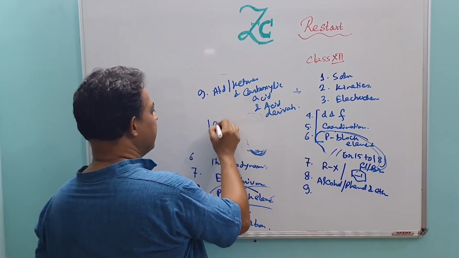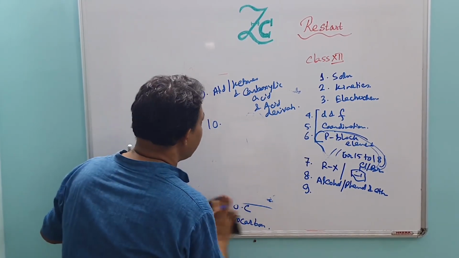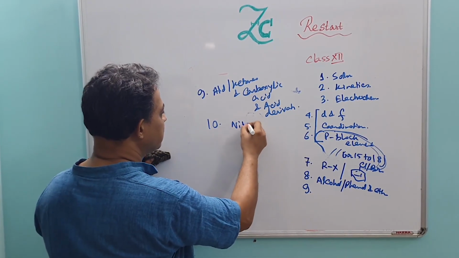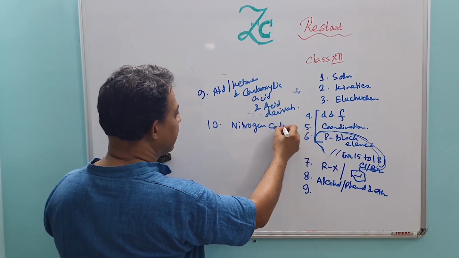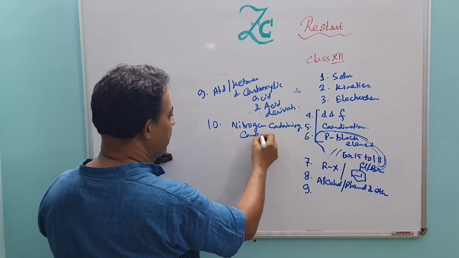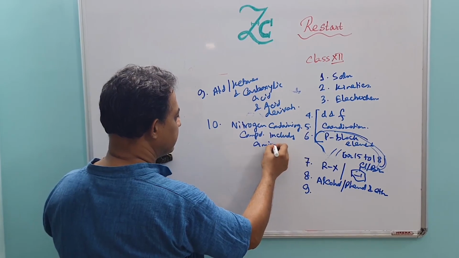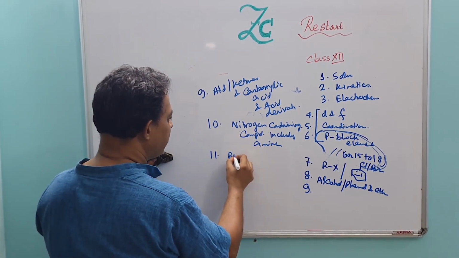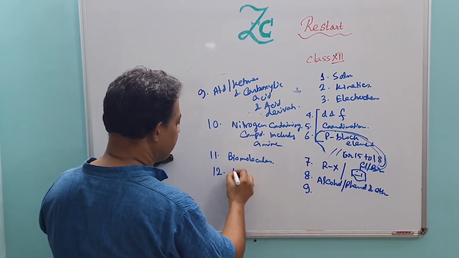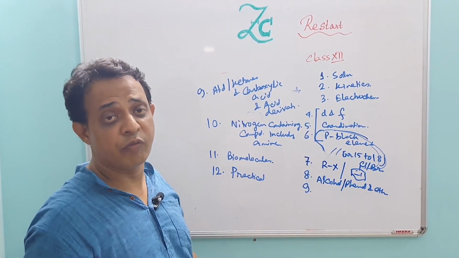Number 10, after the aldehyde, ketone and carboxylic acid, is nitrogen containing compound, including amines. Number 11 is biomolecules, and number 12 is the last chapter, practical chemistry. This is included from 2024 onwards.